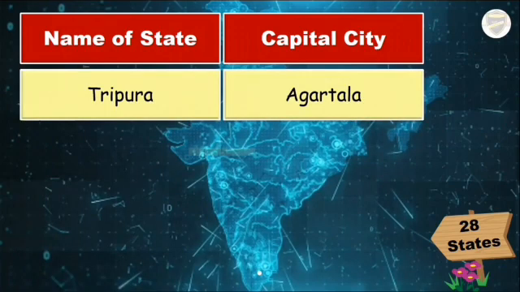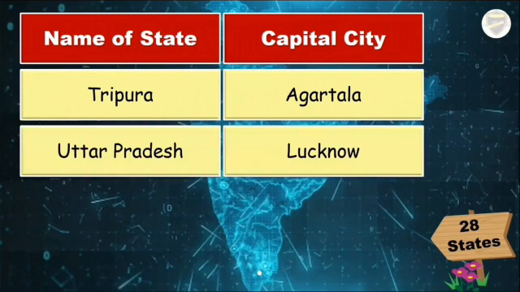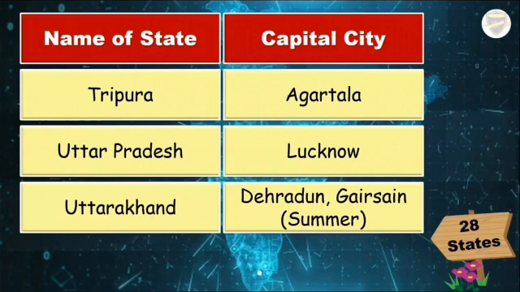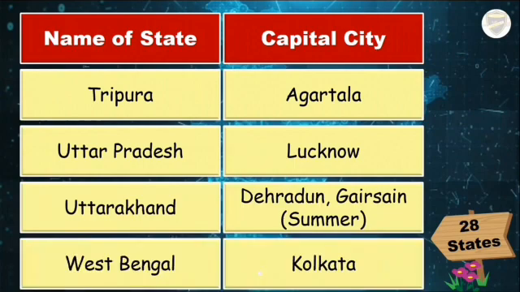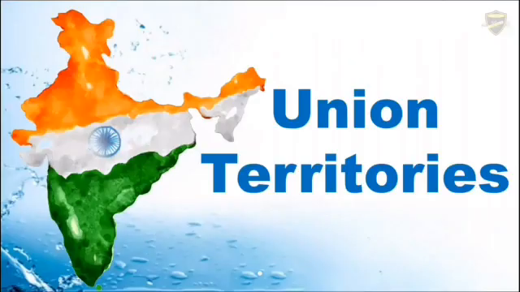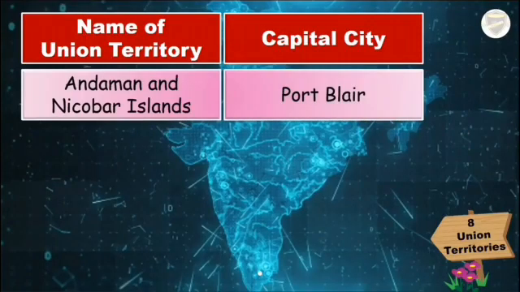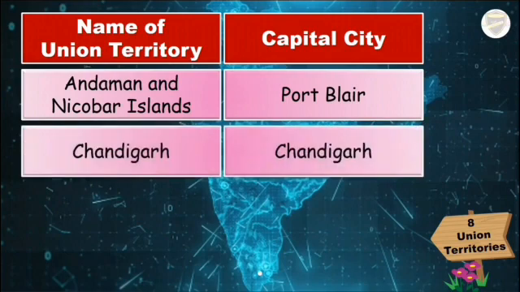Tripura, Agartala, Uttar Pradesh, Lucknow, Uttarakhand, Dehradun, West Bengal, Kolkata, and Union Territories, Andaman and Nicobar Islands, Port Blair,